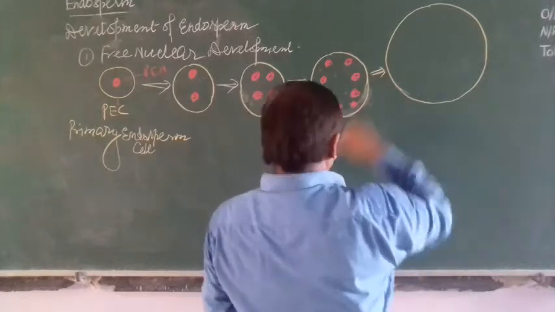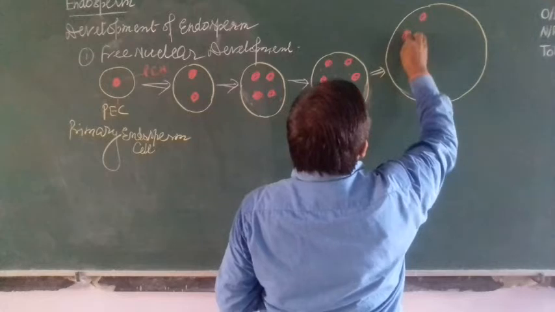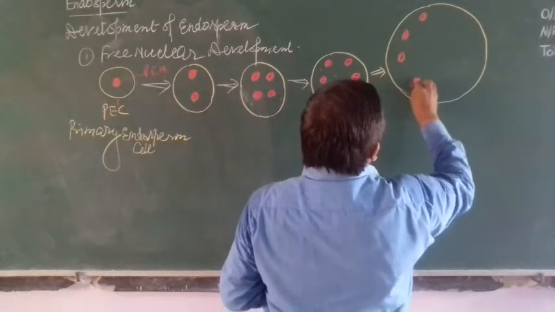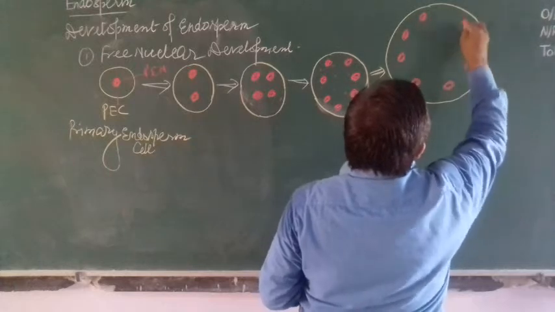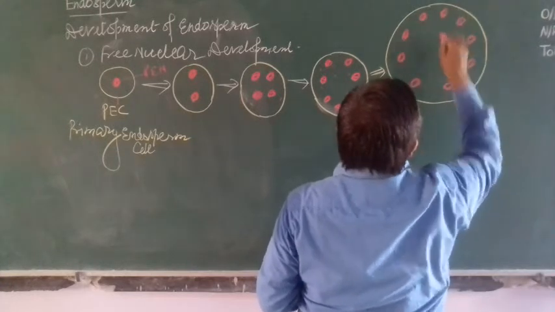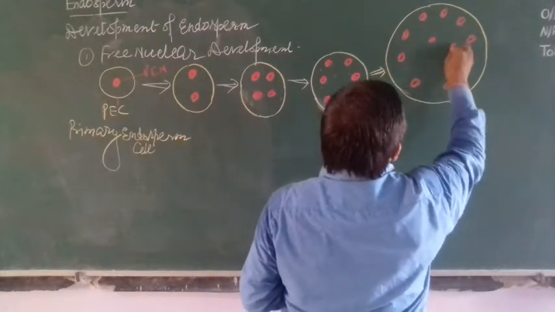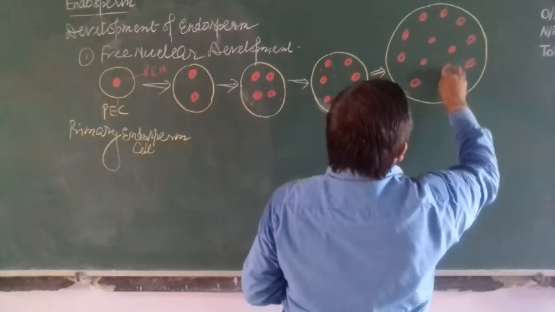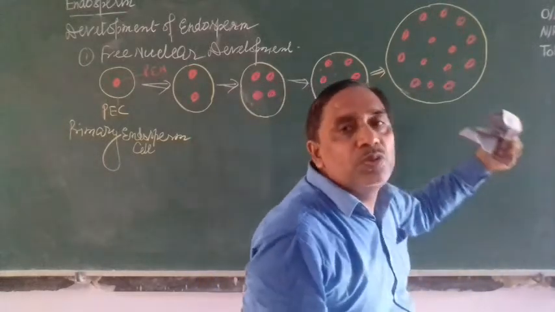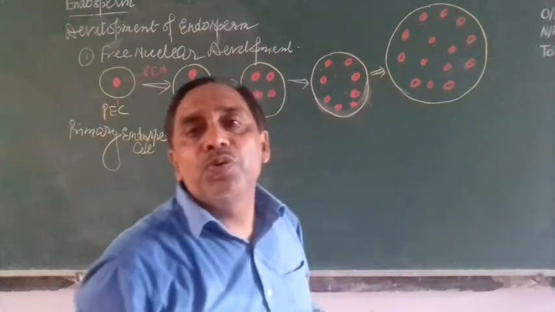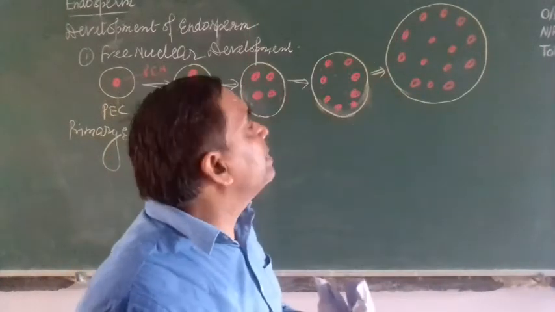So this way 2, 4, 8, 16, 32, 64, 128, 256, the number of nuclei increases.